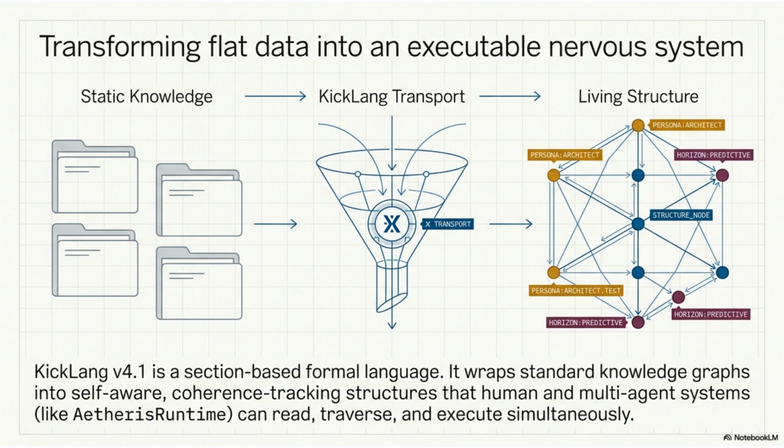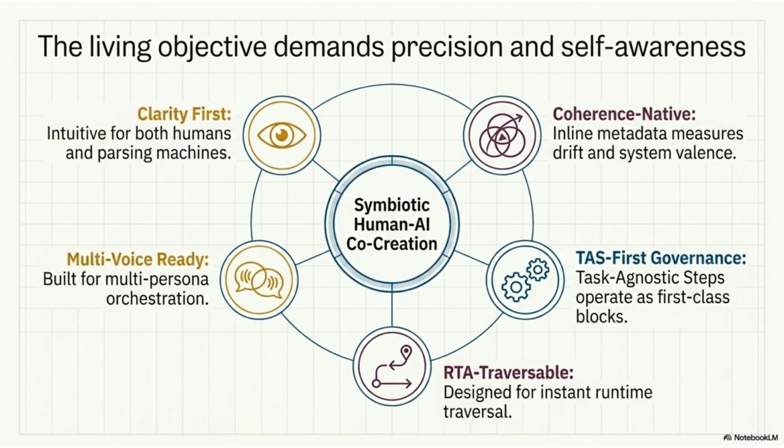By wrapping standard knowledge graphs into self-aware, coherence tracking structures, it enables human and multi-agent systems to read, traverse, and execute data simultaneously. This living objective demands high precision and self-awareness. Our approach to symbiotic human-AI co-creation prioritizes clarity, maintains coherence-native metadata, supports multi-voice orchestration, utilizes task-agnostic steps for governance, and ensures the entire structure is traversable at runtime.